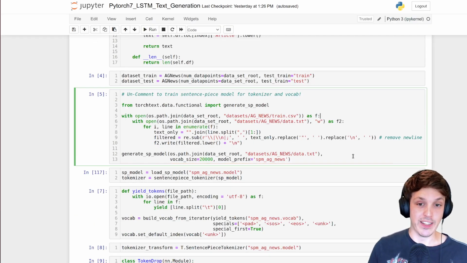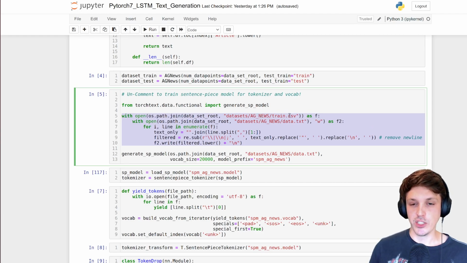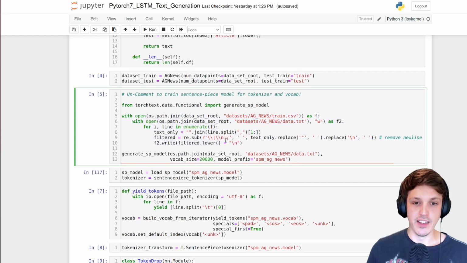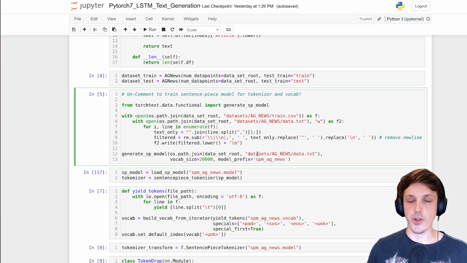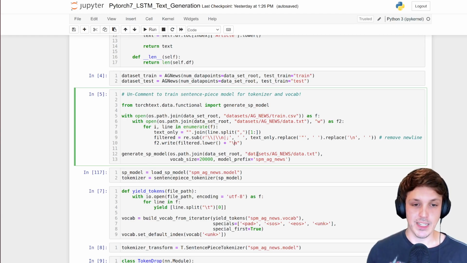So we actually need to train this model, and to do that, we need to provide it with a dataset. That's what I'm doing here. I'm just loading the training CSV. You could just pass it the train CSV directly, but again, I'm trying to filter out some things and remove the label. I'm also making it all lowercase. You also need to separate each sentence by a new line. I'm making it all lowercase so that you don't have separate tokens for things like build with a capital B or a lowercase b. We don't want them to be separate.